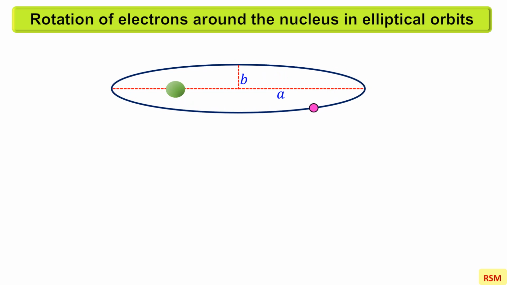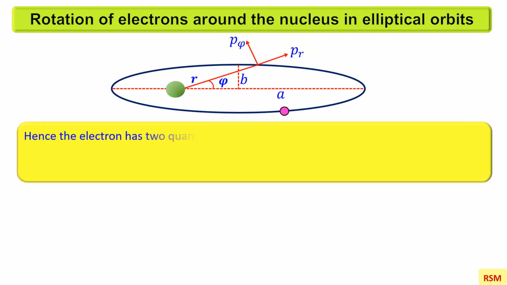The assumption of Sommerfeld, that is, the electrons of an atom rotate about the nucleus in elliptical orbits rather than circular orbits, adds a couple of different variable parameters. 1. The variable distance of the electron from the nucleus, that is r, and 2. The variable angular position of the electron with respect to the nucleus, that is, the azimuthal angle phi. Thus the momentum of the electron in an elliptical orbit can be resolved into two components, the radial component pr along the radius vector and angular momentum p theta perpendicular to the radius vector.